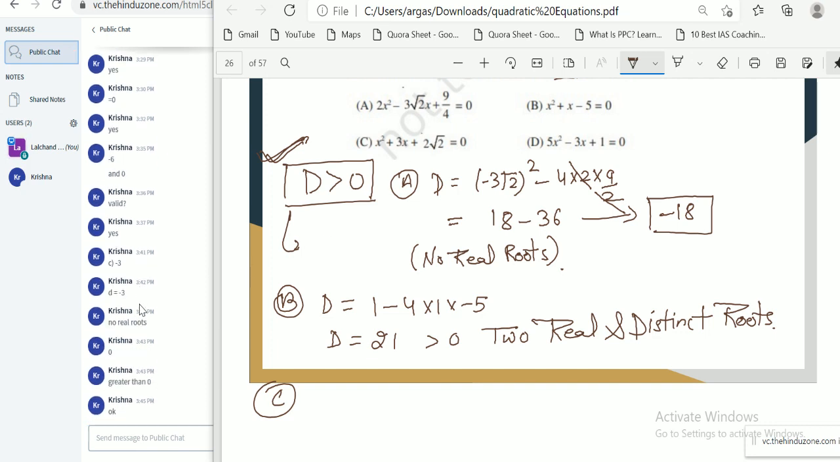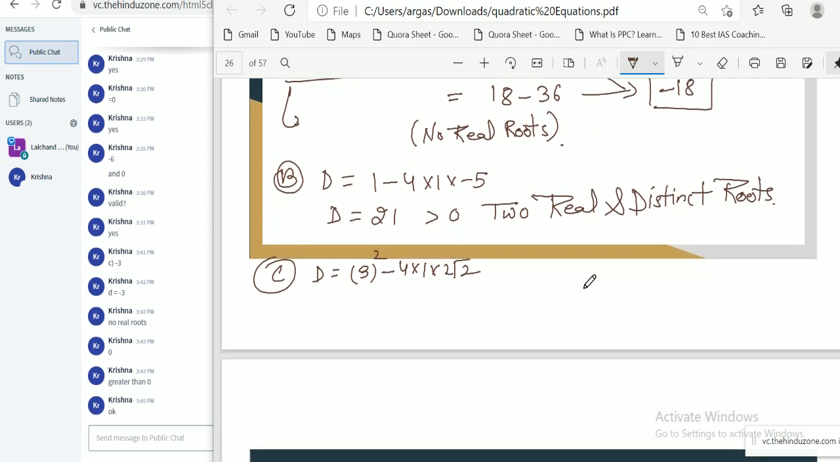The nature of root for equation C, option C. Similarly, x square plus 3x plus 2 root 2. D value is 3 square minus 4 into 1 into 2 root 2. If we simplify, 9 minus 4 into 2, 8 root 2. Can you tell me this is a positive quantity or negative quantity?